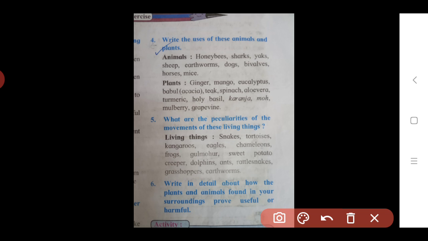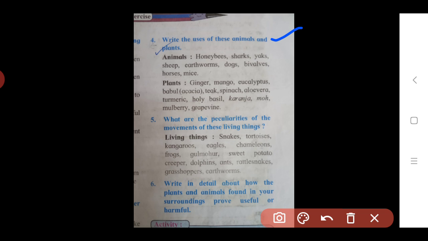Write the uses of these animals and plants. Here they give us some animals and plants, and you should write the uses of all of them one by one. I will explain in short, and you should write if I give you the ready question answers. First I will read all the answers. The first animal is the honeybee. From the honeybee we get honey.